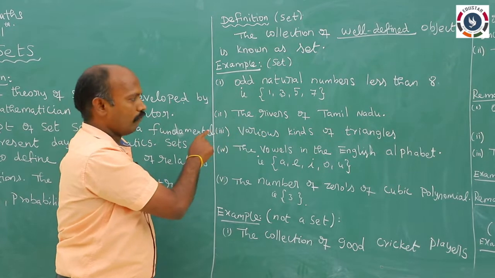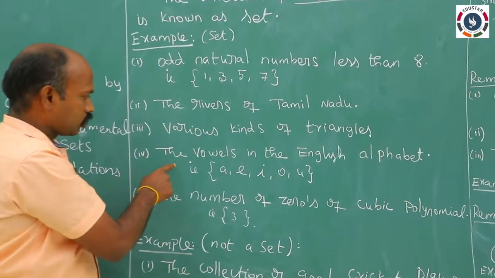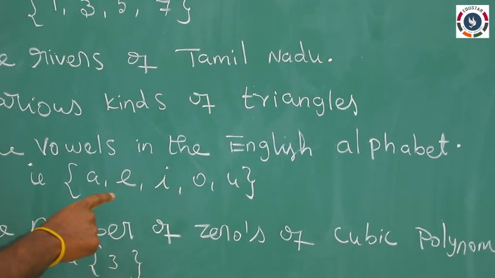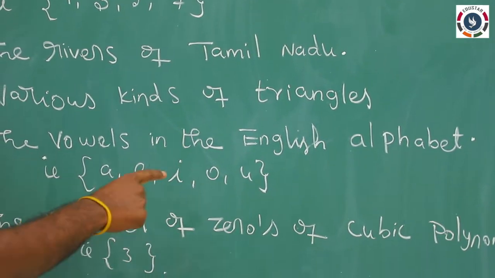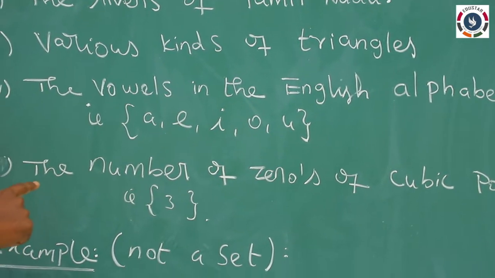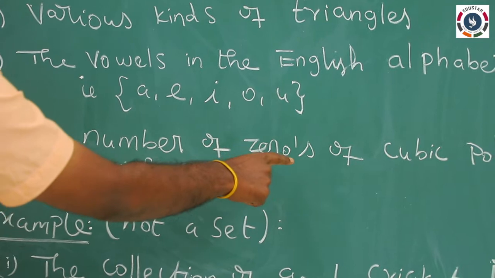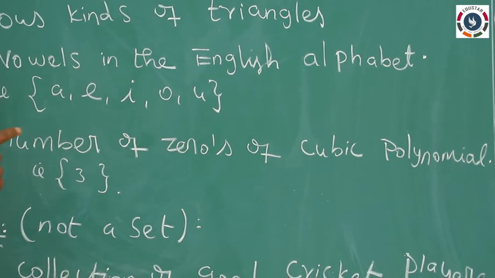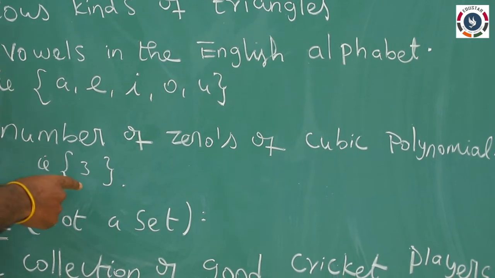This is also well defined. The next one, the vowels in the English alphabet, that is A, E, I, O, U, these 5 letters. This is also well defined. Next, the number of zeros of a cubic polynomial is 3.